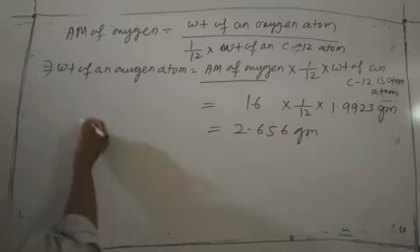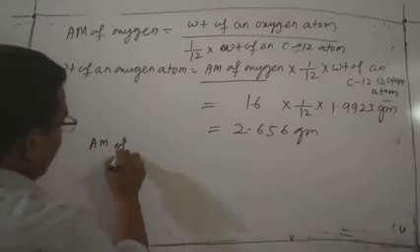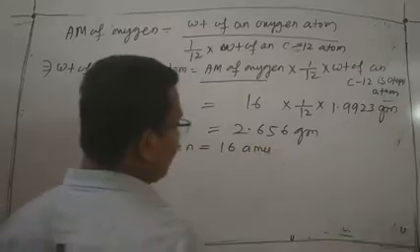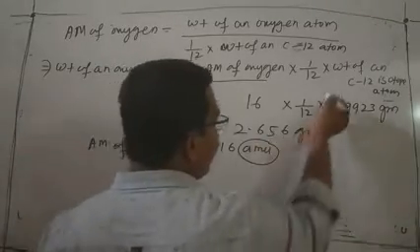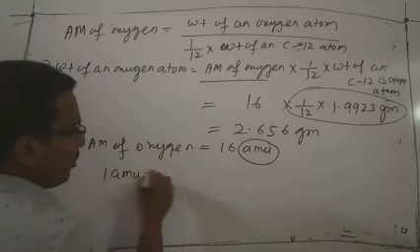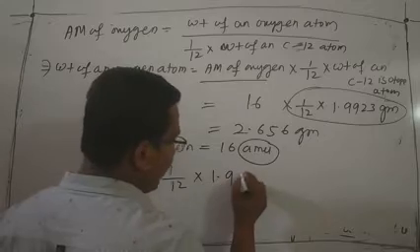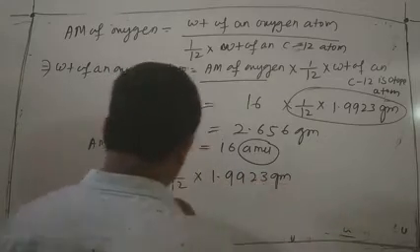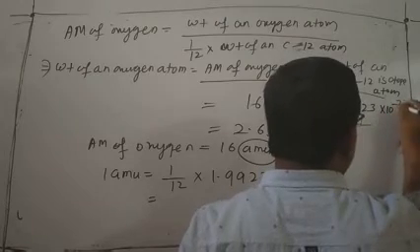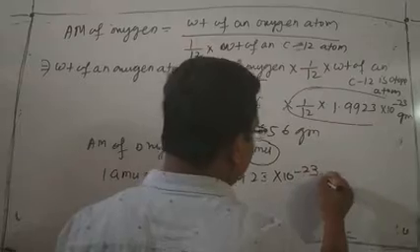Here the atomic mass of oxygen is 16 M. That means 1 M is equal to 1/12 into 1.9923 into 10 to the minus 23 gram.